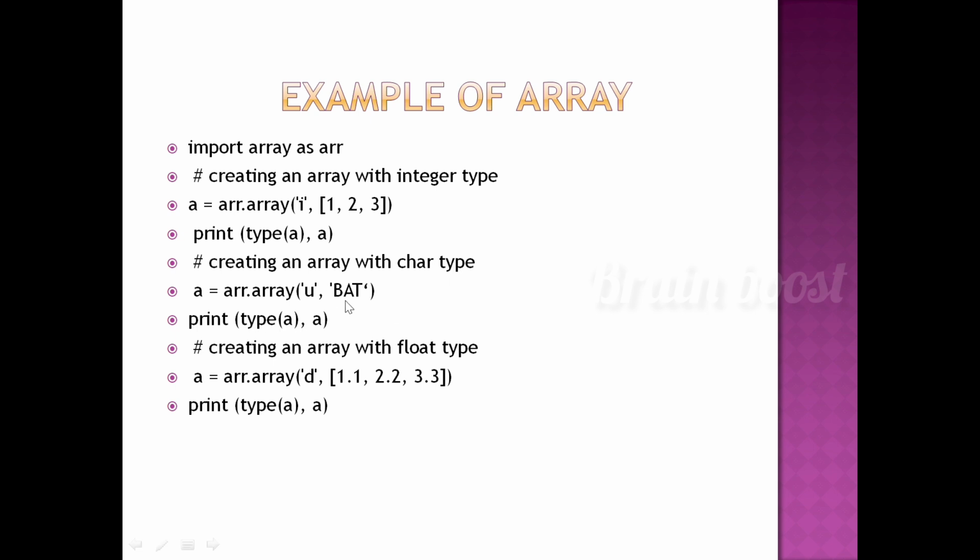U equal to BAT. So in A, we store the BAT. And next, array with float type. D, C 1.1, 2.2, 3.3. These are all float type arrays. So before we use the array in a Python program, it must be imported in the program.